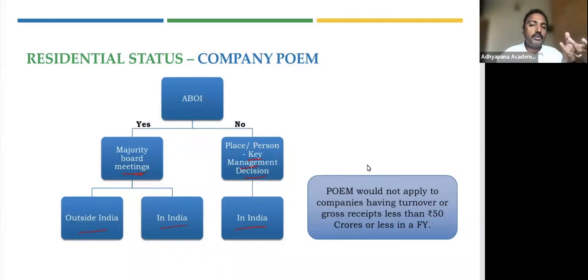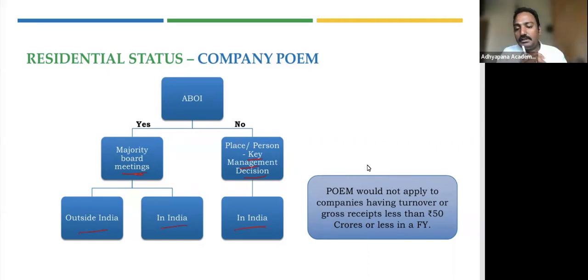So what happens if the active business is outside India? You determine based on where the majority of the board meetings are happening. And if the active business is in India, then you still look into where the key management decisions are made. If that is also made in India, then they'll be called a resident. So that's what POEM is all about. How complicated is this, right? So you have 4 conditions, and condition. Not just that, you have to also look into the board meeting, the person attending the board meeting, where the decisions are made. All this must be considered.